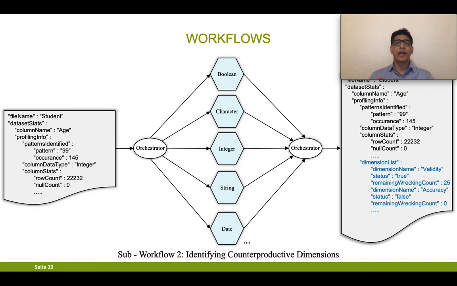For dimension name accuracy, it is saying status as false, remaining wrecking count as 0. What it means is, for the validity dimension, yes, it's true, which means it needs to be applied in a counterproductive manner, and the number of records that need to be wrecked or made unclean is 25. For the accuracy dimension, it is saying false, which means it shouldn't apply accuracy in a counterproductive manner for that particular column.